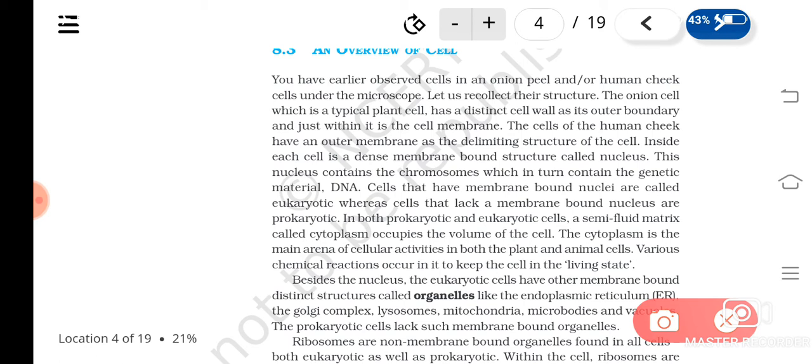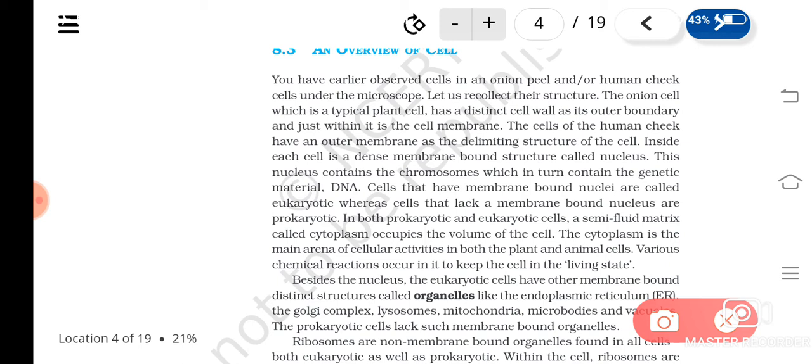Understood? And if the nucleus is there in a cell, then we call it what? A eukaryotic cell. And if a cell does not have a nucleus, then it is known as what? Prokaryotic cell.